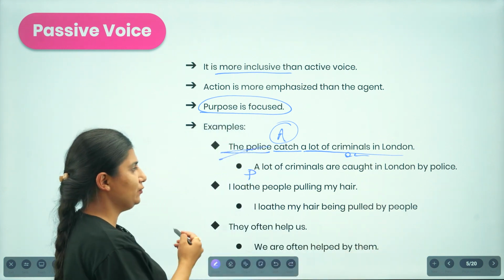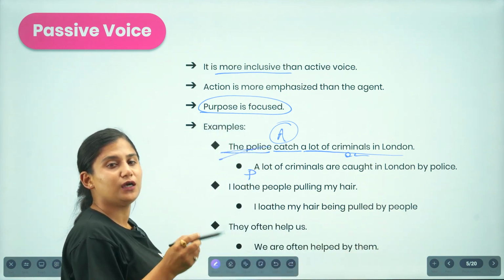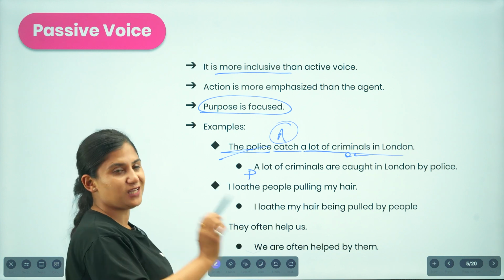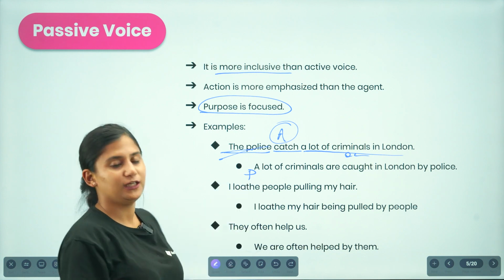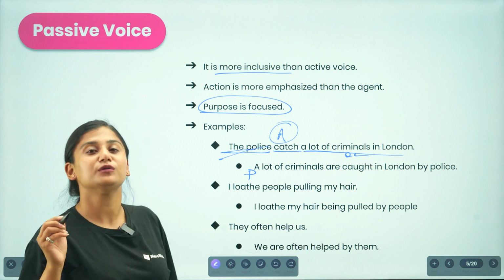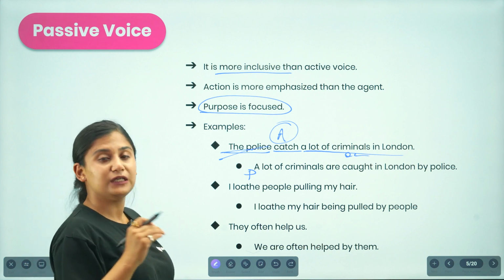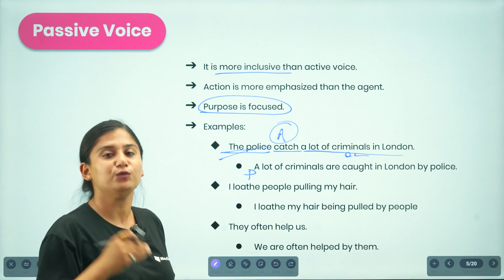So what are we doing? The first thing is we are changing the places of the object and the subject, and then we are emphasizing the receiving of the action rather than the performance.